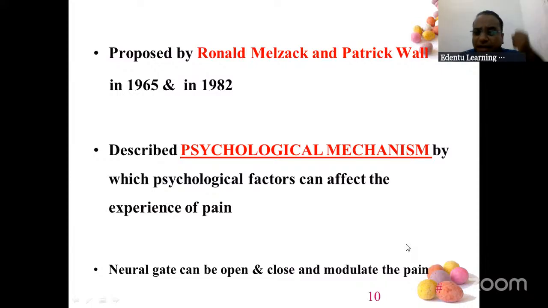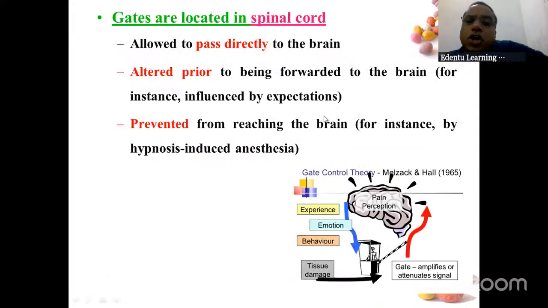So we have a gate man, we have seen that. There is a neural gate which can open and close. I repeat, there is a neural gate which can open and close. Based on that, the pain will reach the brain. Now the gate man was there, right? So where is this gate man? The gate man, or the gates, are located in the spinal cord. Question number one, where is it? It is in the spinal cord.